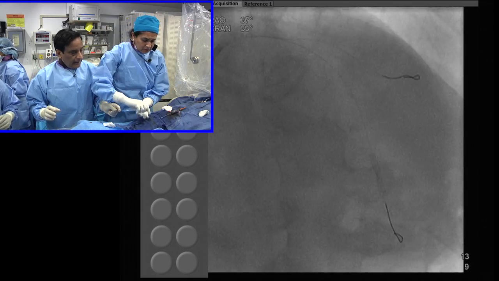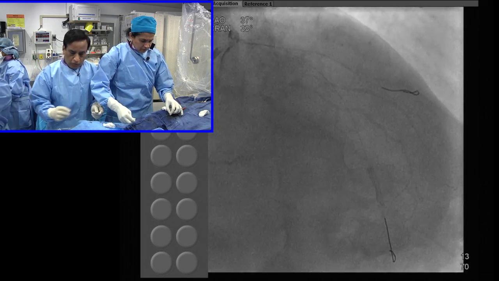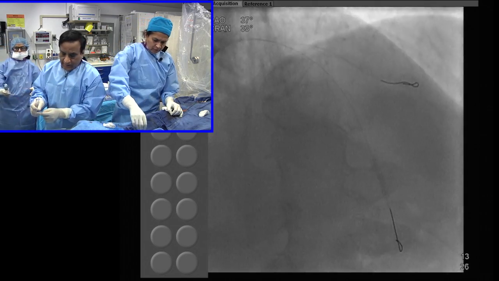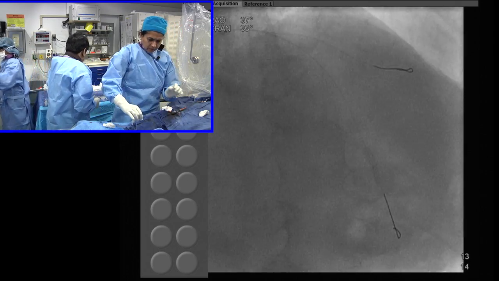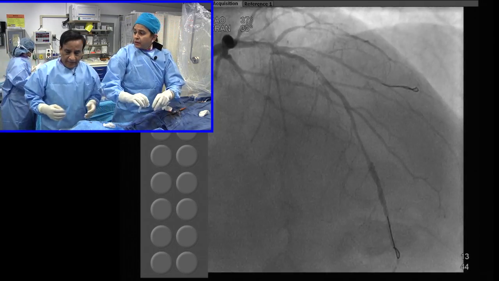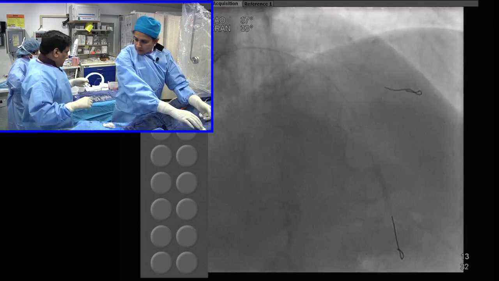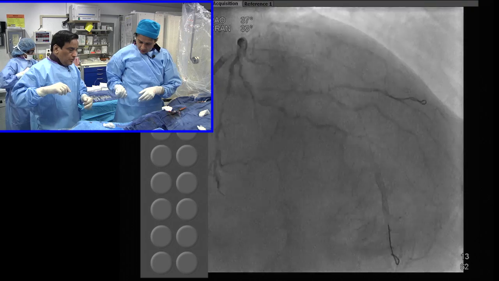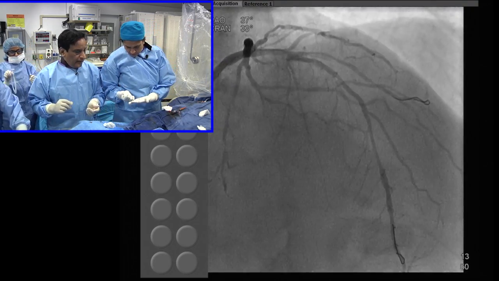Does that help you abbreviate the 5-day waiting? Yeah, but remember that CHAMPION itself, not CHAMPION PCI, did show some benefit, but I think with the newer agents, I don't think IV cangrelor will have a big role. Right. And that is what is going on at present, that overall the adoption and use of IV cangrelor is very, very limited.